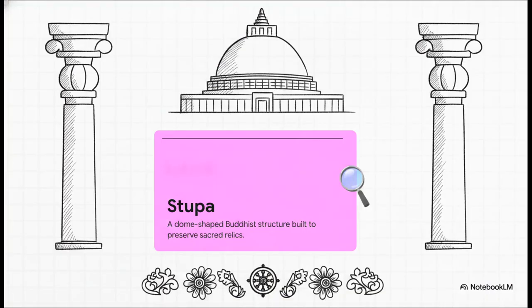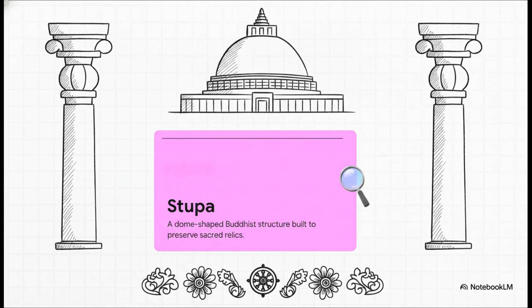So this was really a foundational era, mainly because it birthed monumental stone architecture. You see, before the Mauryan Empire, everything was mostly built of wood. But Emperor Ashoka completely changed the game. He popularized stupas, which are these massive hemispherical domes built specifically to preserve sacred Buddhist relics. He used these giant stone structures, usually finished with this brilliant mirror-like Mauryan polish, to project his moral principles across